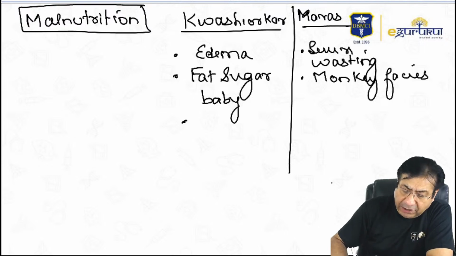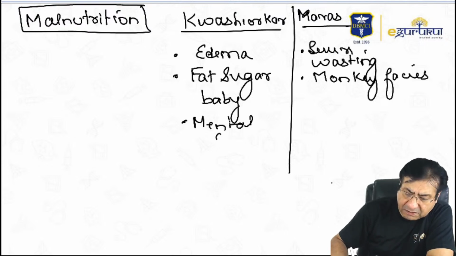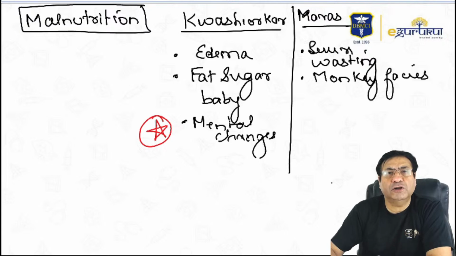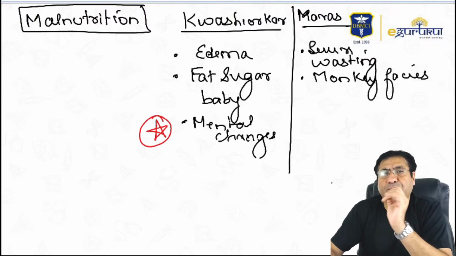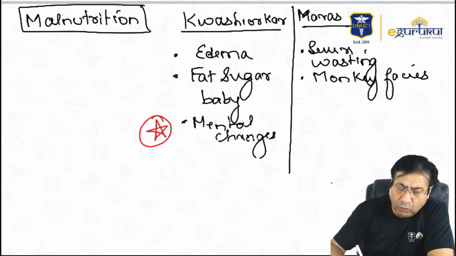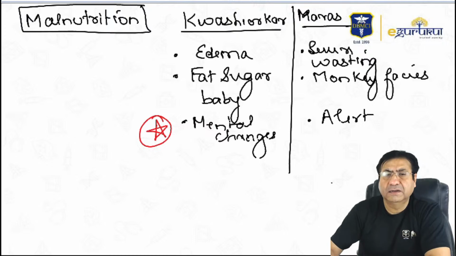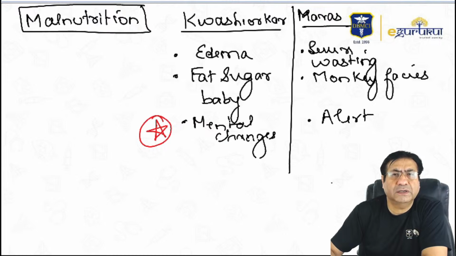Then kwashiorkor children often have associated mental changes. This is a very important thing to remember for your exams. Mental changes are seen in kwashiorkor, apathy, irritability. Mental changes are not a feature of marasmus. Children who have marasmus are in fact very alert children. They do not have the classical mental changes that are seen in kwashiorkor.